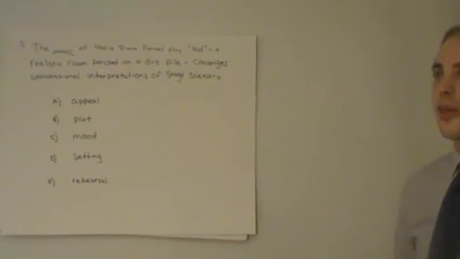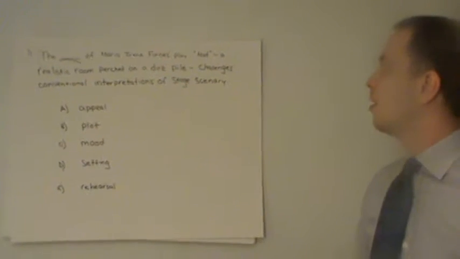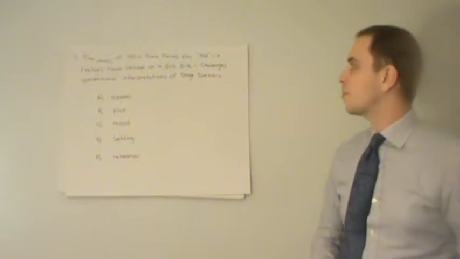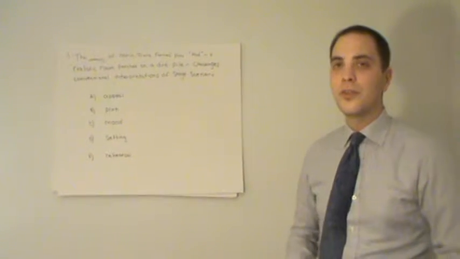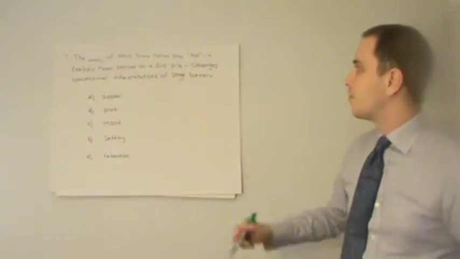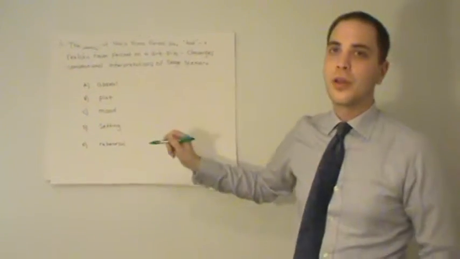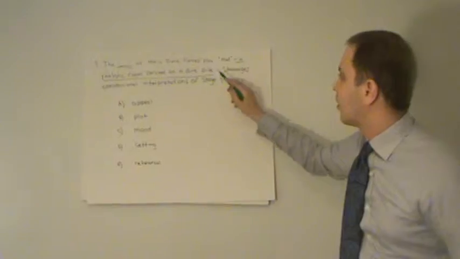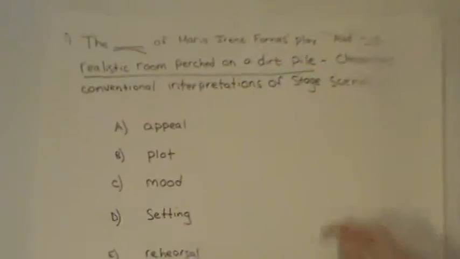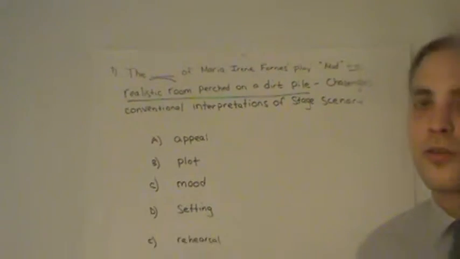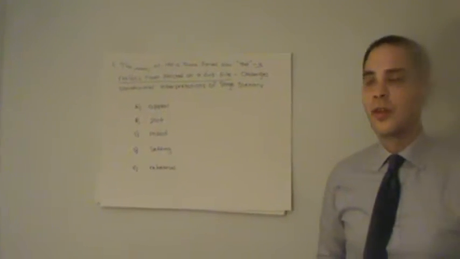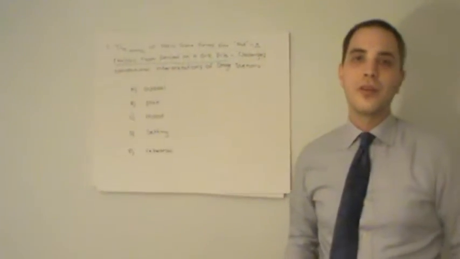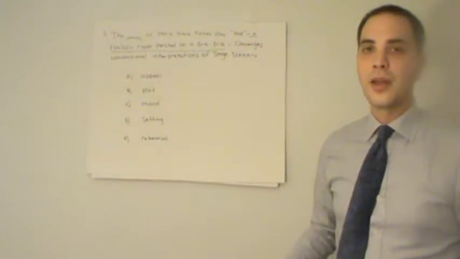And the sentence reads, the blank of Maria Irene Fornes's play, Mud, a realistic room perched on a dirt pile, challenges conventional interpretations of stage scenery. Now, the key to solving this particular problem is to look at the words between the dashes. And these dashes act very similar to parentheses, and in fact they give us what's called parenthetical information. And parenthetical information is additional information or information that restates a term or an idea.